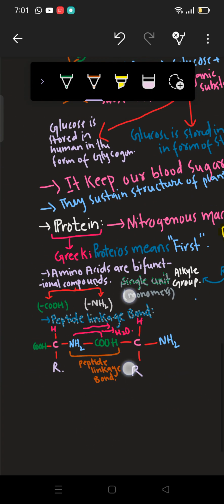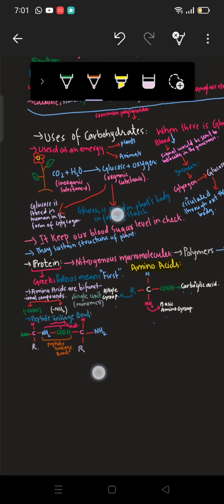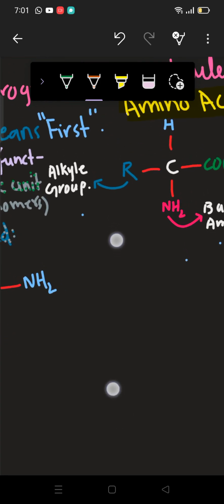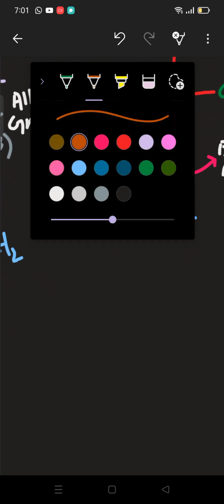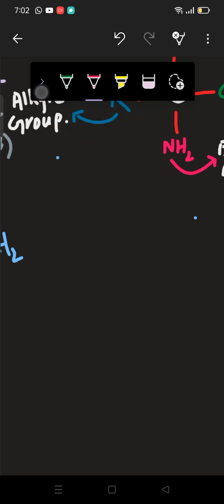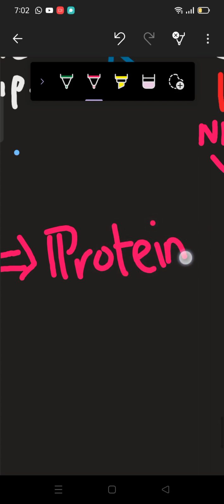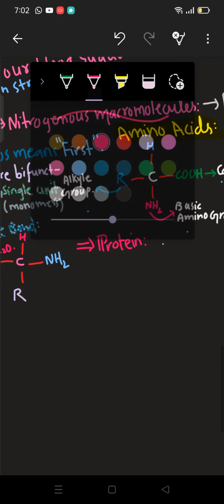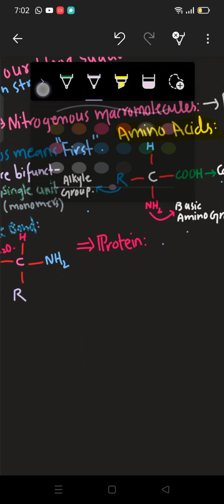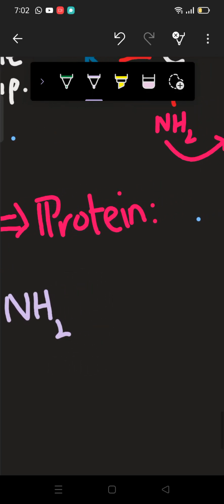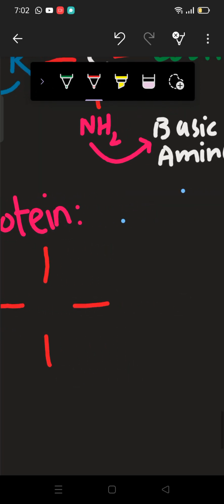Alright, water will be emitted out from here, and as a result we'll be getting protein, which is the macromolecule. So here I am writing this structure of the protein. Wait, let me write here down first. Protein. So I am writing here NH2, which is the amine group. Here we'll have the bonds.